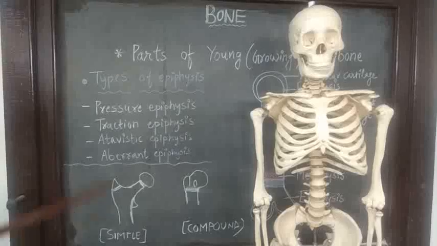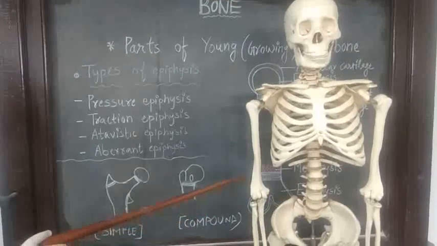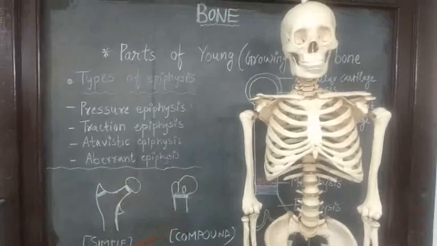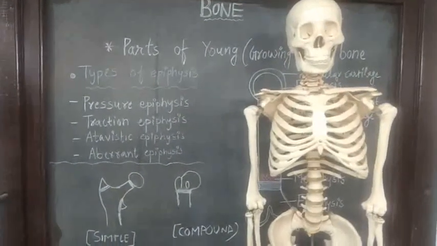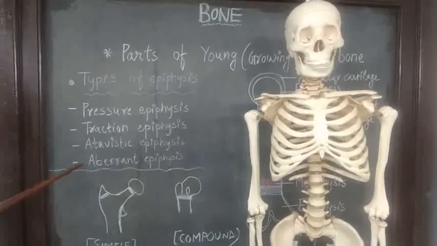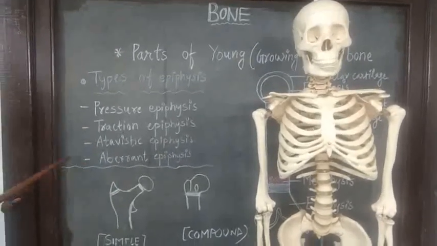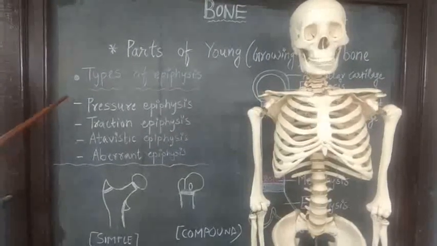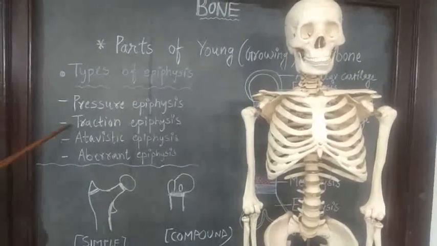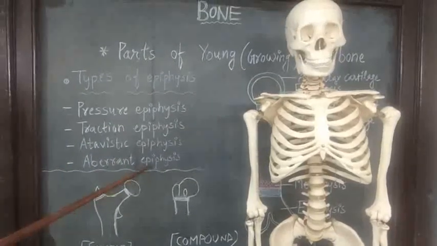Now, epiphysis. What is epiphysis? Ends or tips of bone which develop from the secondary center are called epiphysis. Epiphysis can be asked as a short note. So many objective questions can be asked from the different types of epiphysis, and viva questions also can be asked from the examples of epiphysis. So, what are the types of epiphysis? They are pressure epiphysis, traction epiphysis, atavistic epiphysis, and aberrant epiphysis.